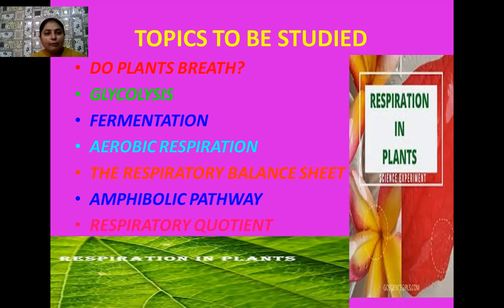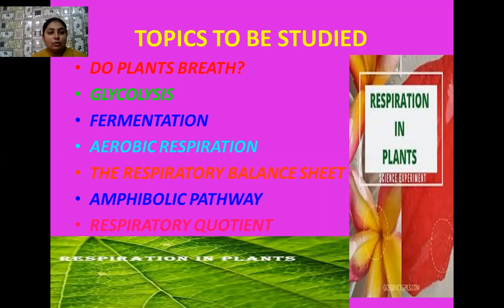Here again, partial oxidation of glucose takes place, so an alcohol is formed during the reaction, and that is ethanol. Similarly, an anaerobic process also takes place in human muscles, and as a result, an acid is formed, that is lactic acid. Because of this, we feel cramps in our muscles.